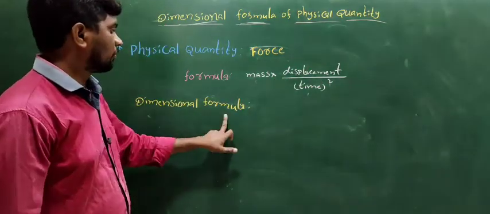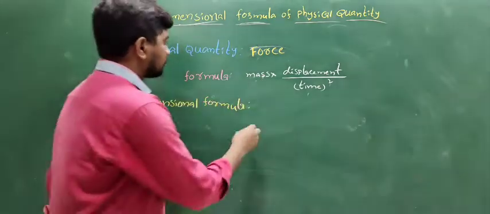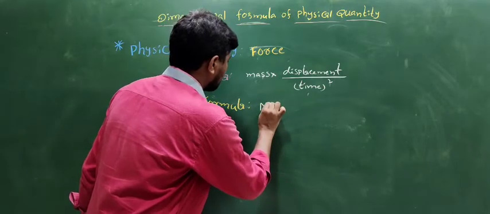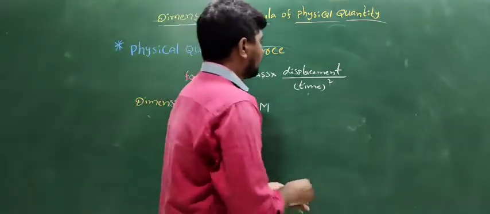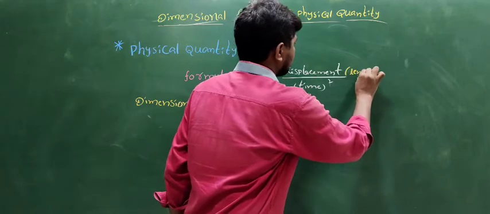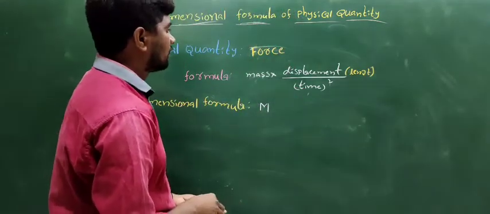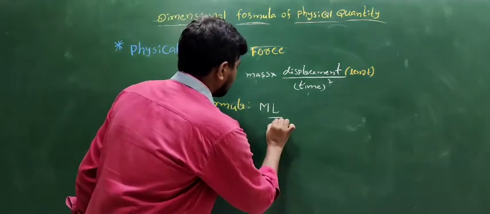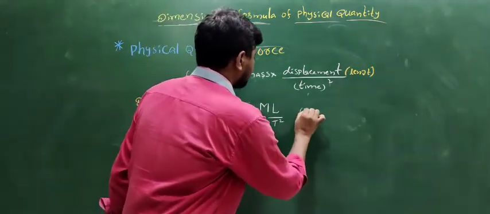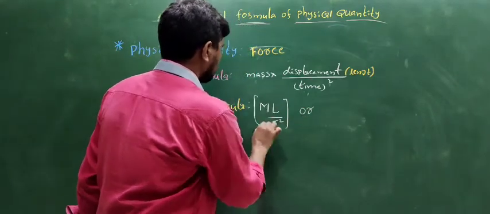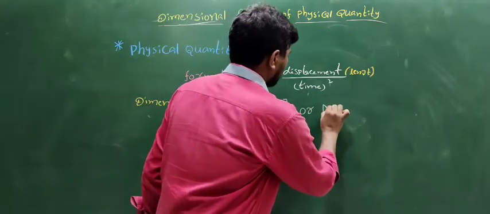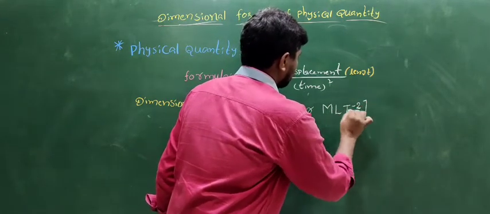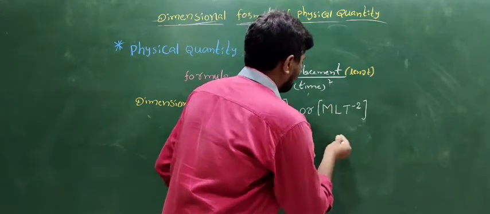To write the dimensional formula, the dimensional formula of mass is capital M. Displacement means length, and the dimensional formula of length is L, divided by time square, or M L T to the power of minus 2. This is the dimension formula of force.